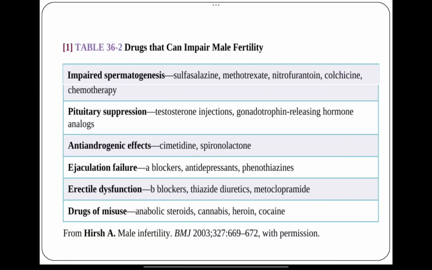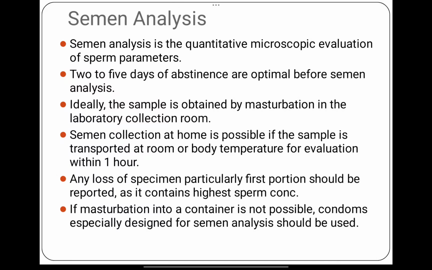Ejaculation failure is due to alpha blockers, antidepressants, phenothiazines. Erectile dysfunction is caused by beta blockers, thiazide diuretics, metoclopramide, and drugs of misuse like anabolic steroids, cannabis, heroin, and cocaine abuse. So these drugs are very important. These can cause male infertility.